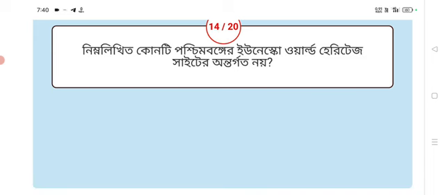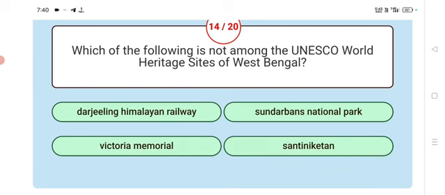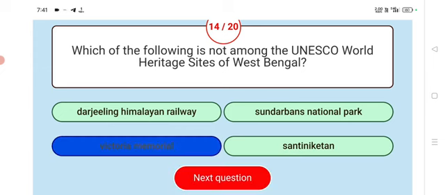Next. Which of the following is not among the UNESCO World Heritage Sites of West Bengal? Answer Victoria Memorial. Victoria Memorial is not a UNESCO World Heritage Site of West Bengal.